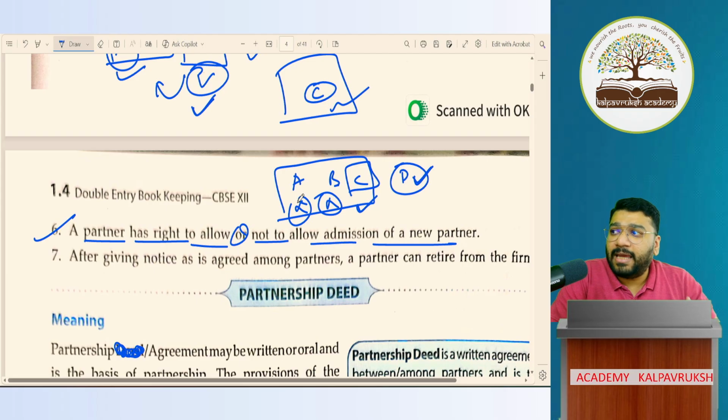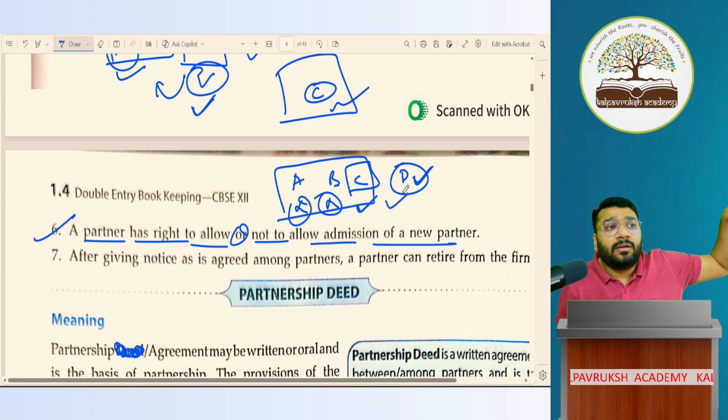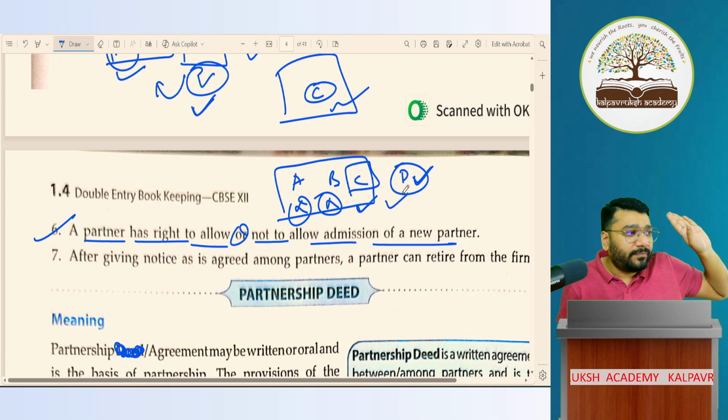Again, I'm telling you, carefully listen. Generally, if nothing is mentioned, D can come into the partnership only if all the partners agree, all the 3 partners agree, or all the 4 partners agree.